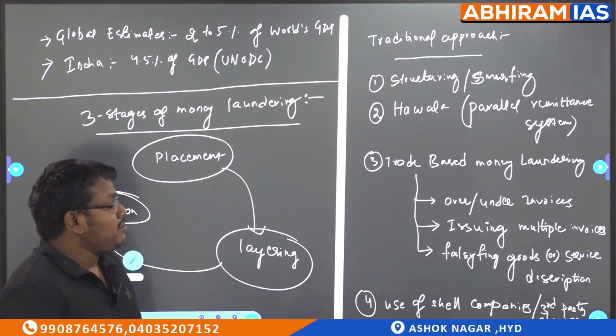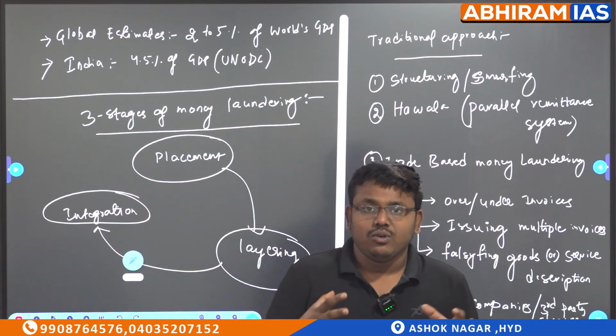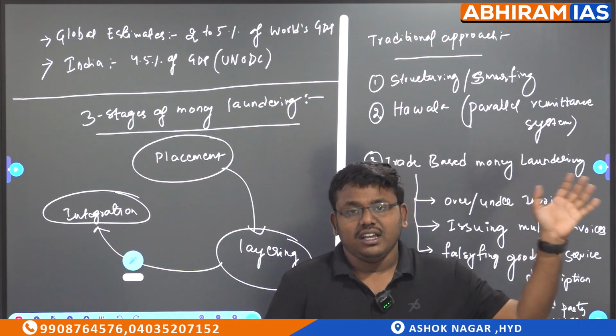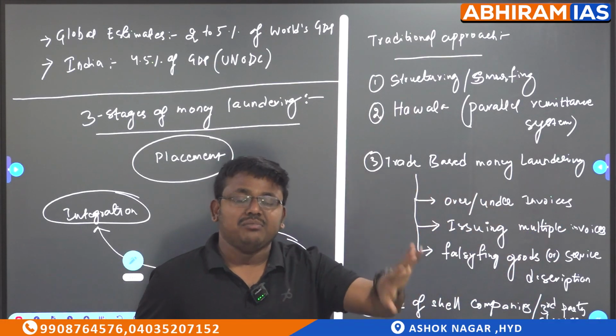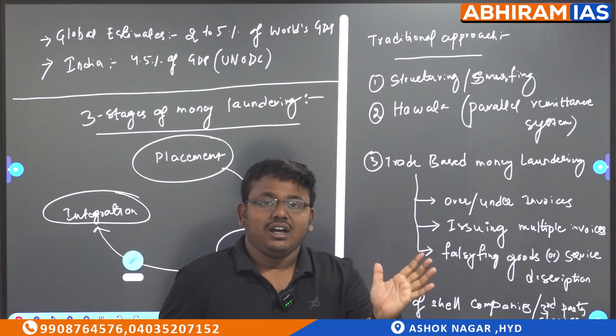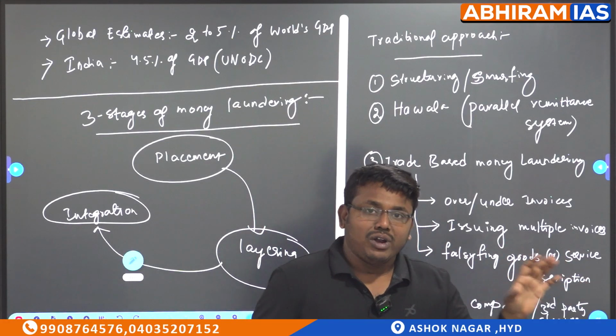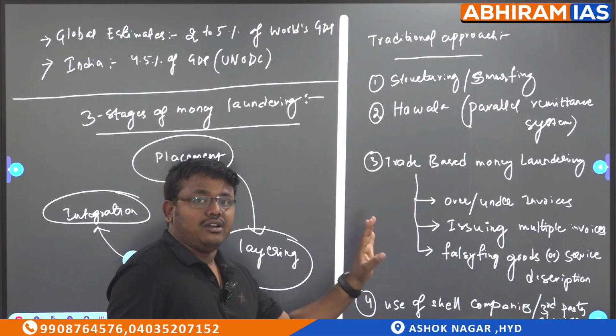The next point is issuing multiple invoices. You saw there was a scam on the goats that were issued recently, in the previous government. They issued multiple invoices on the same thing, the same vehicle. On the same vehicle they issued multiple invoices, and if there is one product, on the same thing they issue multiple invoices. That is also a form of money laundering.